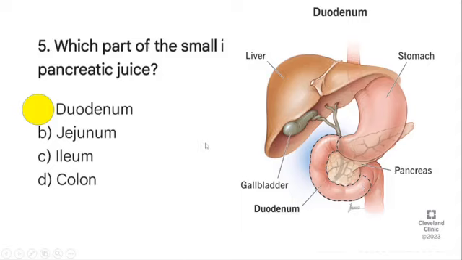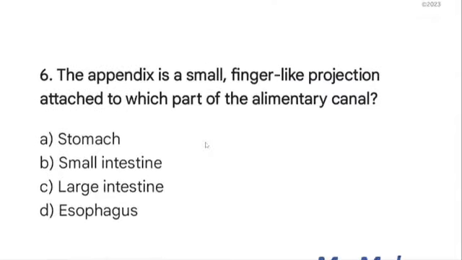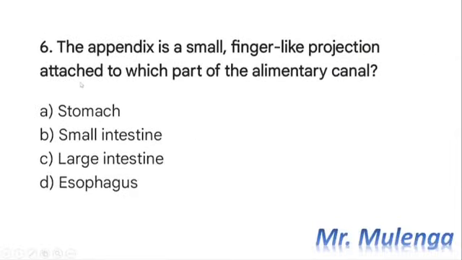So we now move on to our question 6. So here is our question 6. The question reads, the appendix is a small finger-like projection attached to which part of the alimentary canal? A. Stomach. B. Small intestine.